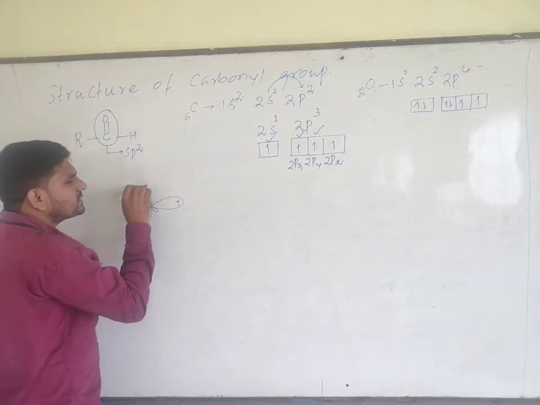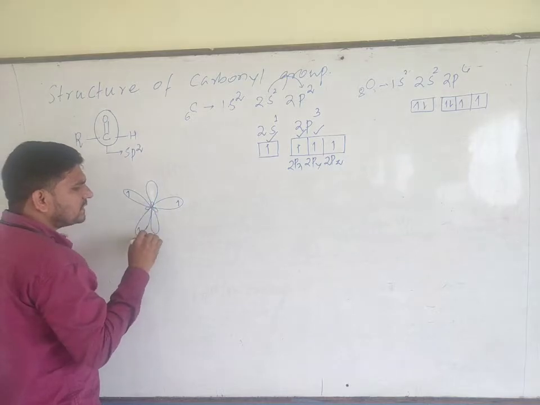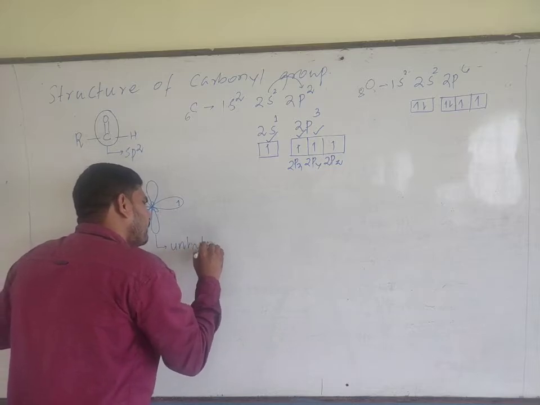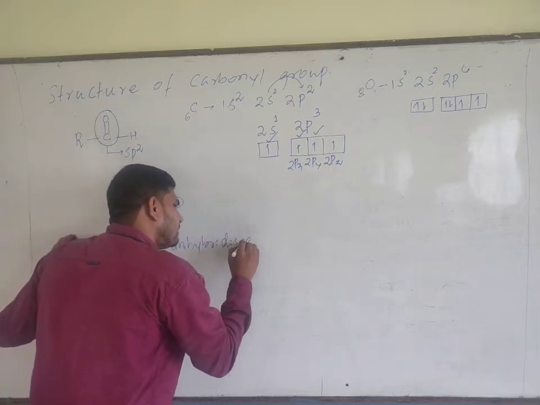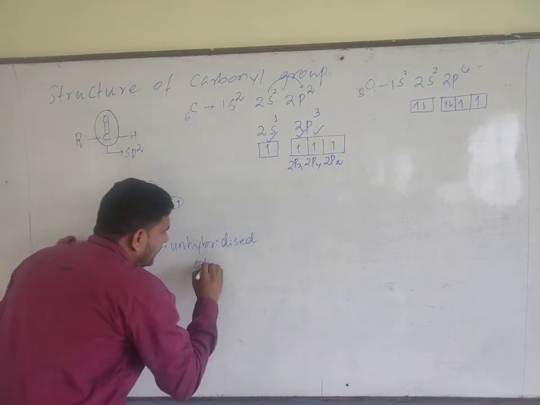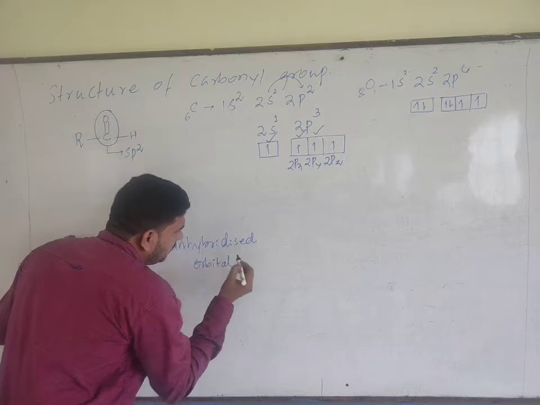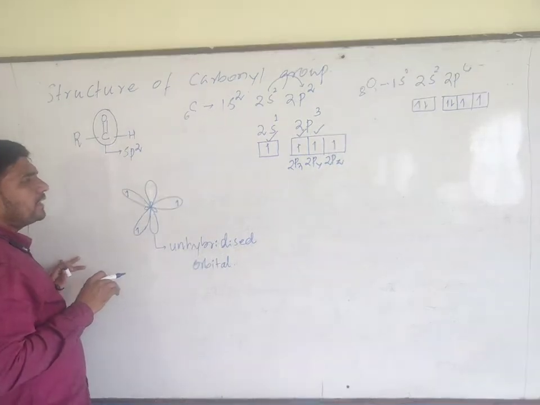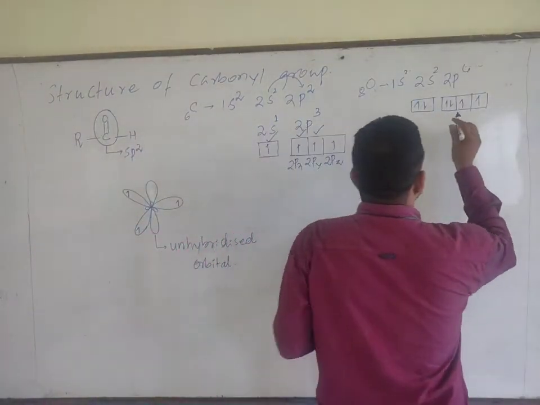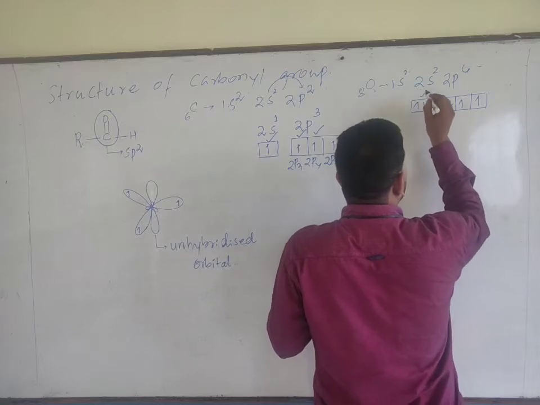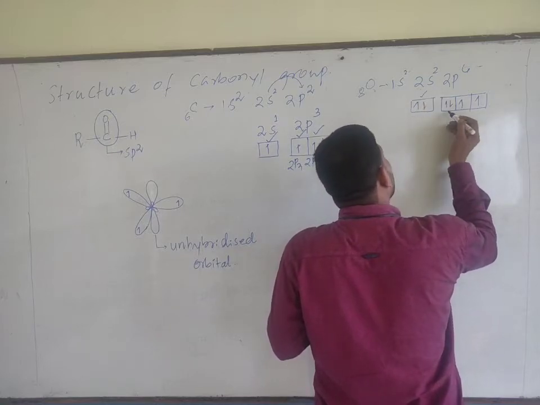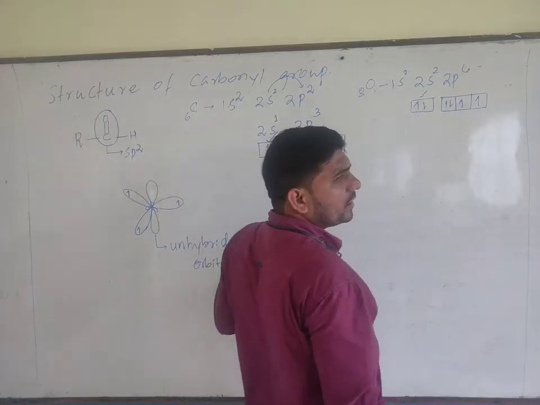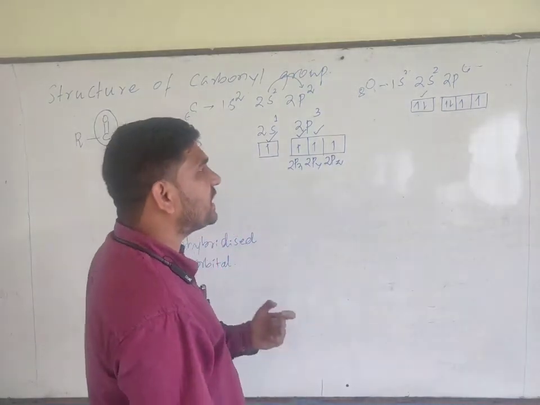Means we need to represent that one. This is unhybridized. It may be px or py. Unhybridized orbital means the atomic orbital which has not taken part in the hybridization process. Okay. Now, if you look at the oxygen, the 1s atomic orbital is completely filled, and 2s also completely filled, but the 2p atomic orbitals contain unpaired electrons, means single electrons.